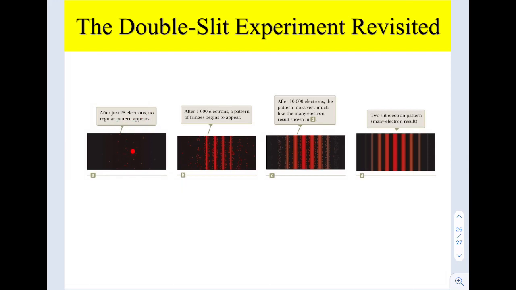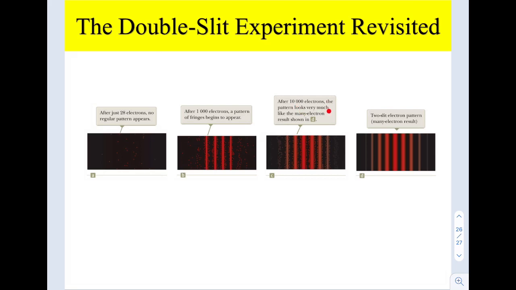So what are we going to observe? If you use only 28 electrons, no regular pattern appears, just like a normal image of particles. After 1000 electrons, a pattern of fringes begins to appear.